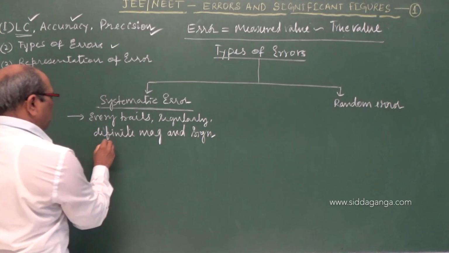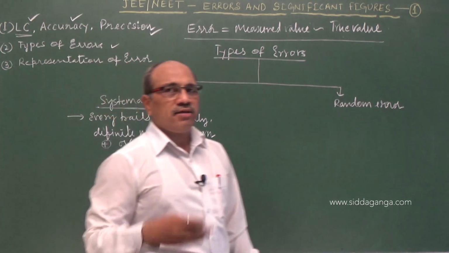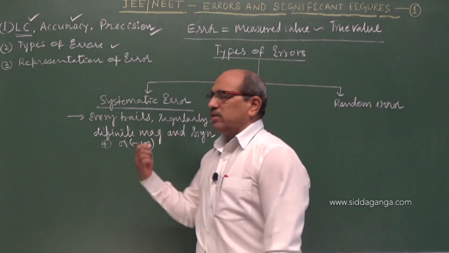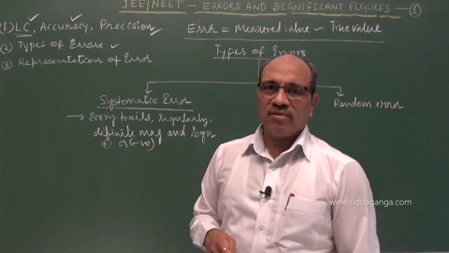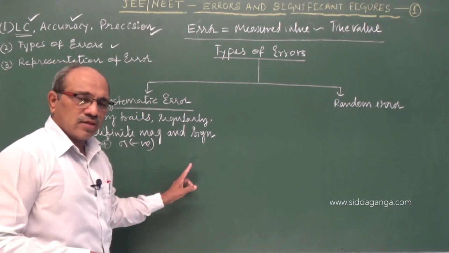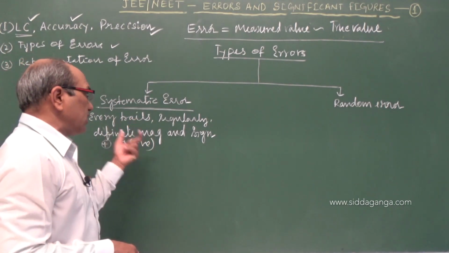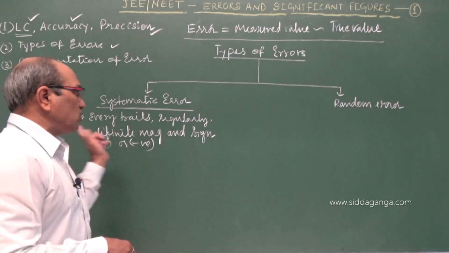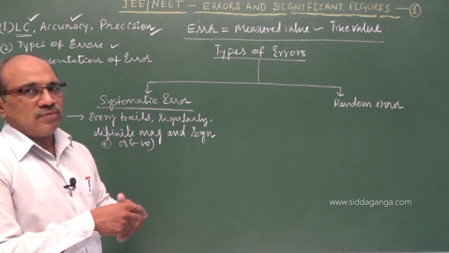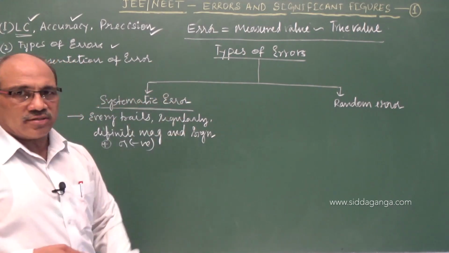Sign means either positive or negative. With a definite sign and definite size, it regularly repeats in every trial. And if you come to know the cause of the error, we can minimize it. The cause of the error can be found here. It appears in every trial with the same magnitude, a definite size and one direction, either positive or negative. It cannot be positive one time and negative another time, that won't happen. That type of error is called a systematic error.